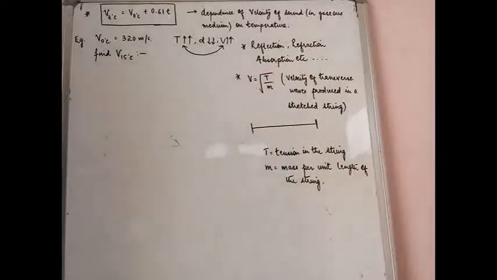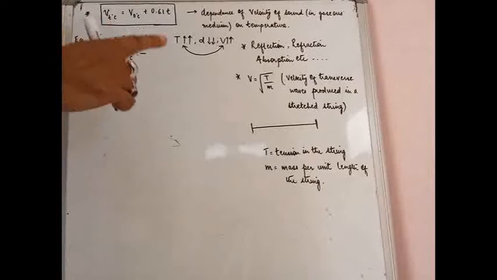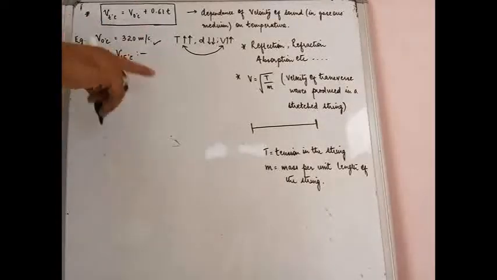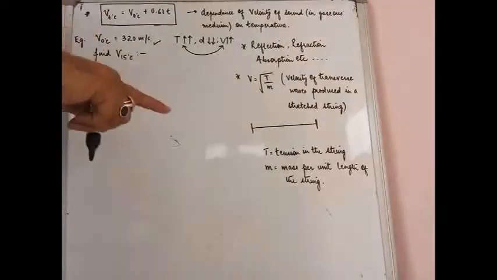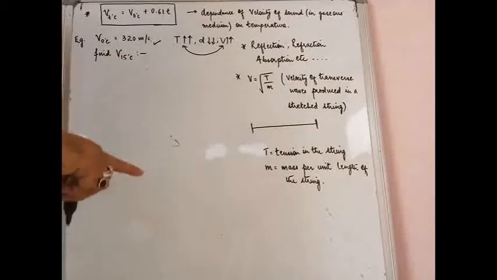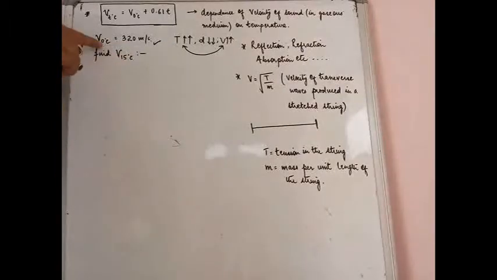Given this value, if somebody wants to find out the velocity of sound wave in the same gaseous medium at 15 degrees, where the temperature has been increased from 0 degrees to 15 degrees centigrade, what will be the new velocity now?